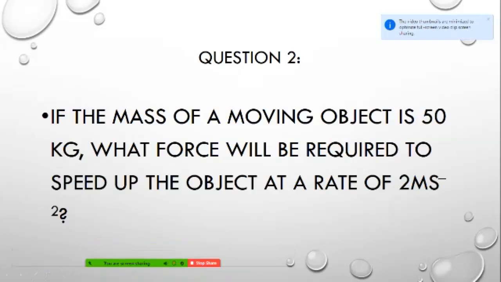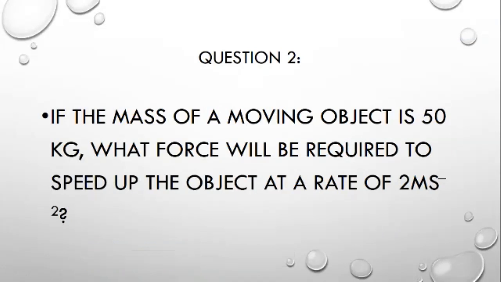In the second question, if the mass of a moving object is 50 kilogram, what force will be required to speed up the object at the rate of 2 meter per second square, student?